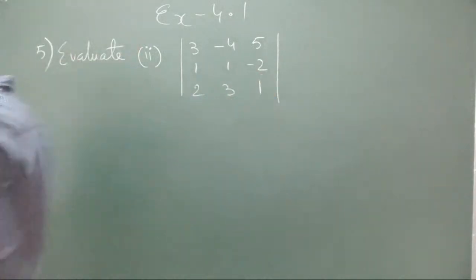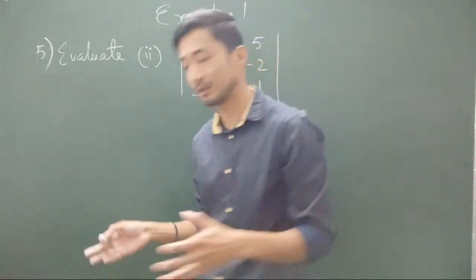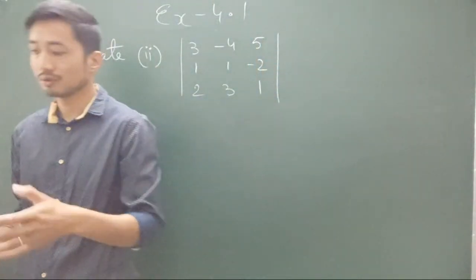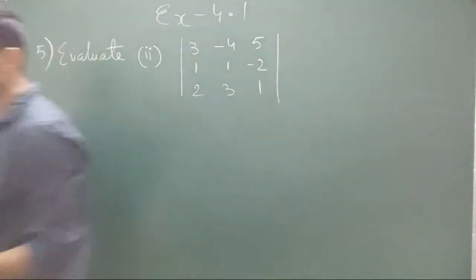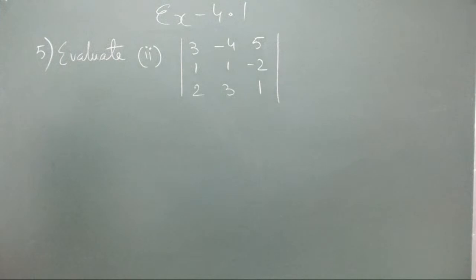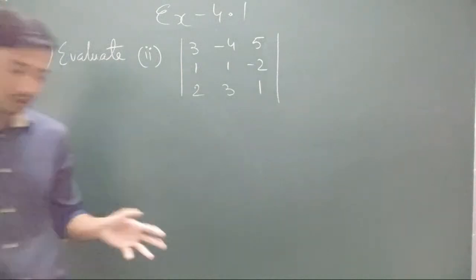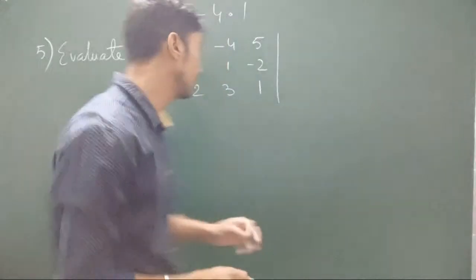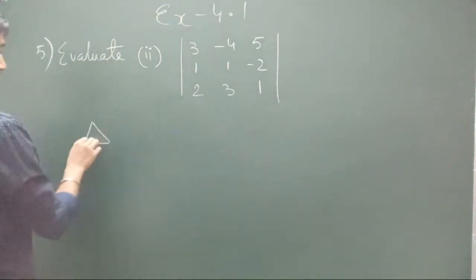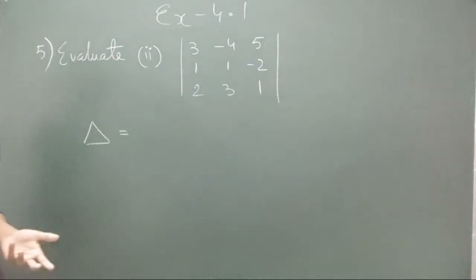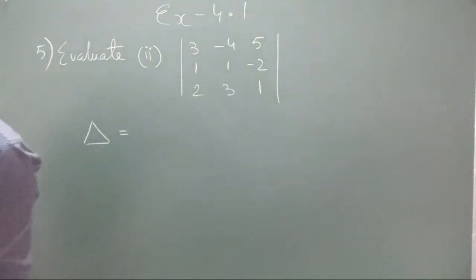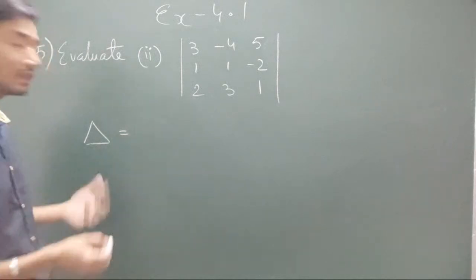Okay, let me present to you another notation that we generally use for determinants. Because if you get to know all these notations when you read different textbooks, it will be comfortable for you. You will not be surprised, wondering how this notation comes about. Another notation that we basically use for determinants is delta. It's also used as the area of a triangle. We use it for determinants also, delta, the value of the determinant. Delta, small triangle, delta.